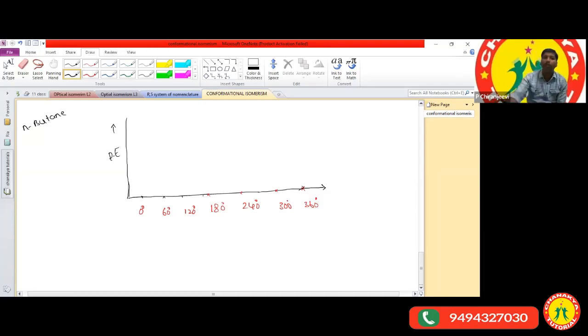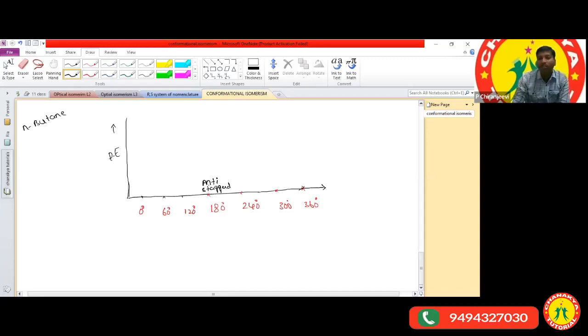Sir, in n-butane, the anti-staggered one is the most stable. Anti-staggered exists at a 180 degrees angle.